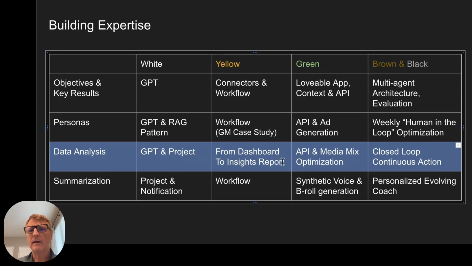On the yellow and green belts, we'll go further to look at how we build full workflows of analysis. This will be a little bit of an overkill to use AI just to do some of the analysis we're going to take a look at, but it will give you the patterns to be able to apply as you advance in the belt system.